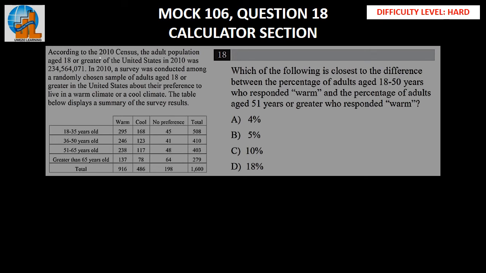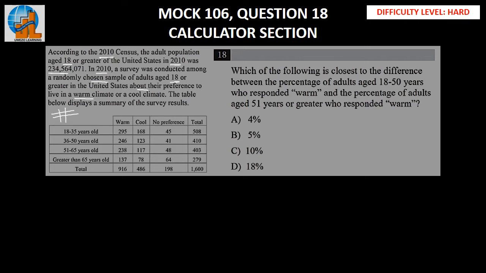According to the 2010 census, the adult population aged 18 or greater in the United States in 2010 was somewhere around 23 million. Now, in 2010, a survey was conducted among a randomly chosen sample of adults aged 18 or greater in the United States about their preference to live in a warm or a cold climate. And we have been given a table that summarizes the survey results.